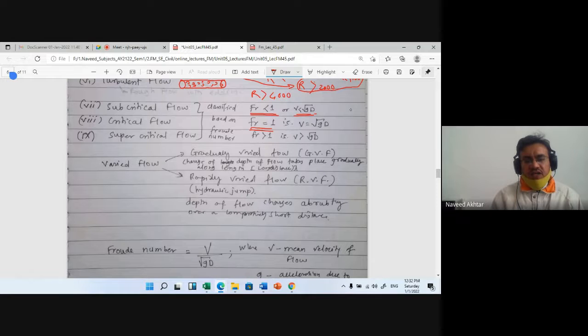And if the Froude number is greater than 1, the velocity v is greater than under root of gd, then these flows are called supercritical flow. This is the classification or types of flow in a channel.